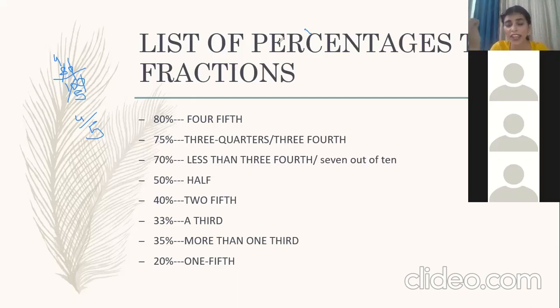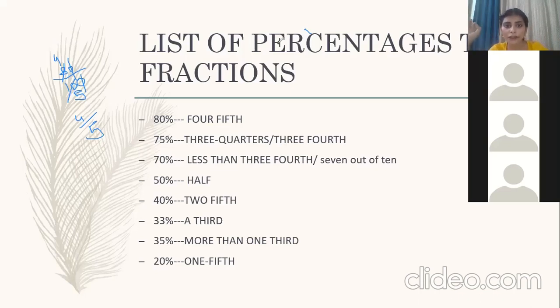Moving ahead to 75. We will come across it very often, 75%. So it is not important to always write 75%. You can write 3/4. If we come across 70%, then you can write less than 3/4 or 7 out of 10. Please take the screenshot of the screen. 50%, half of the population, half of the commodities, half of the income.